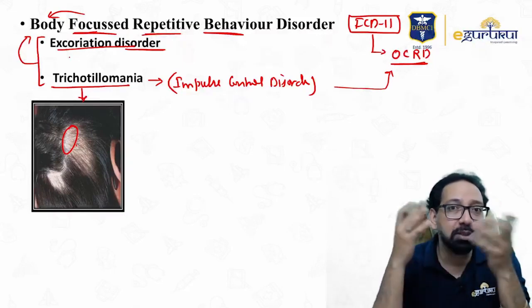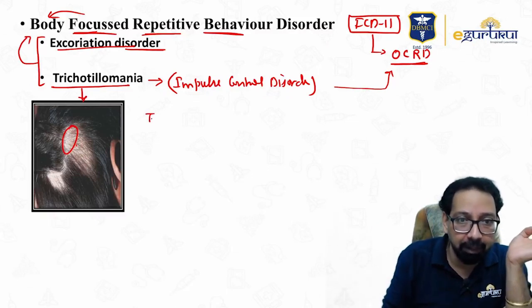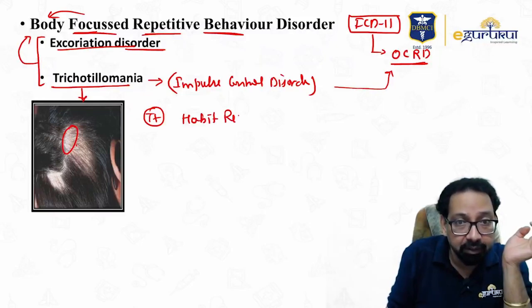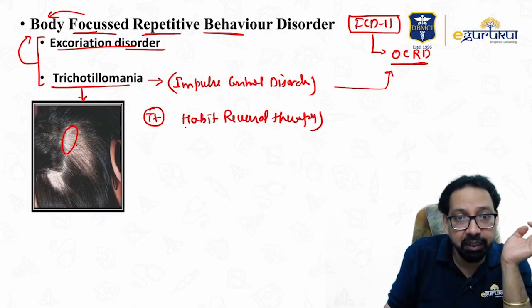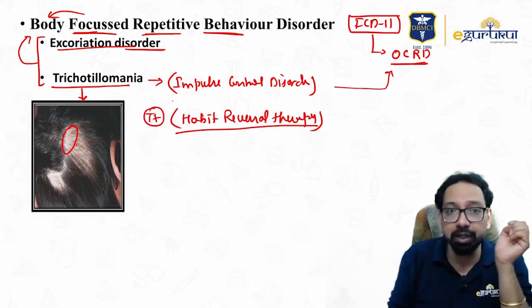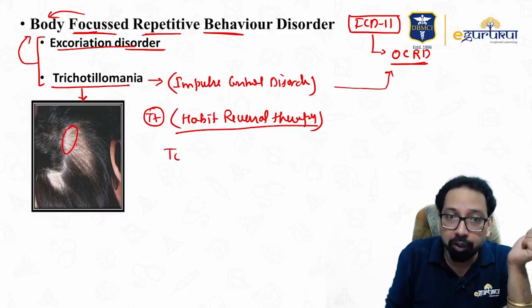So you will say, reverse your habit. So the behavior therapy is habit reversal therapy. The question is asked: habit reversal therapy is used in trichotillomania, excoriation disorder, and one more, Tourette syndrome.